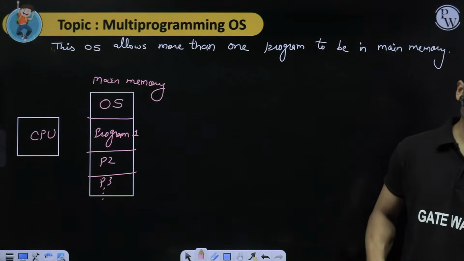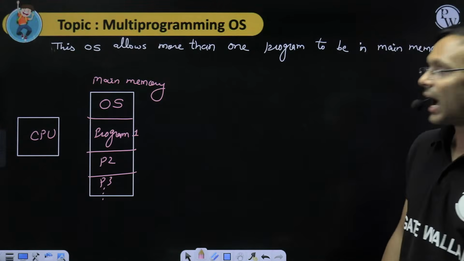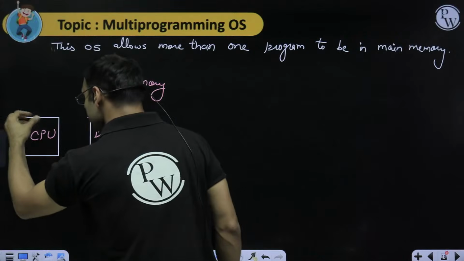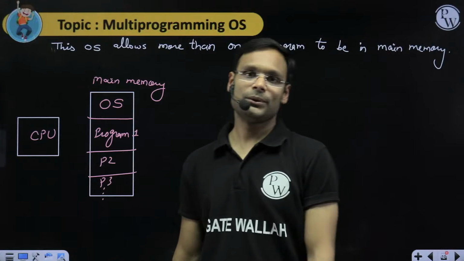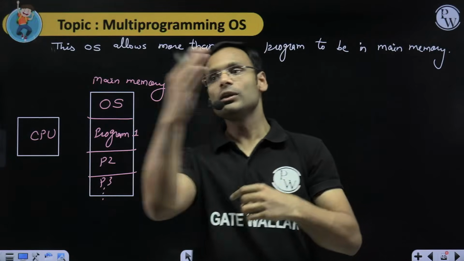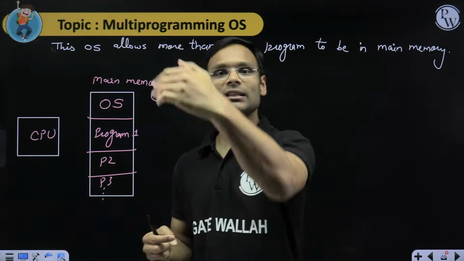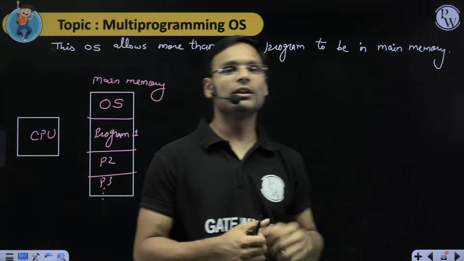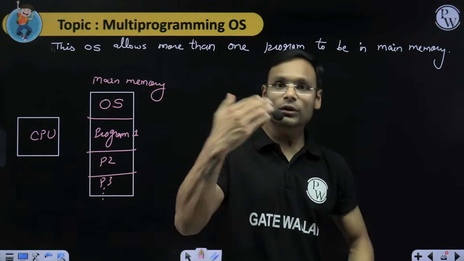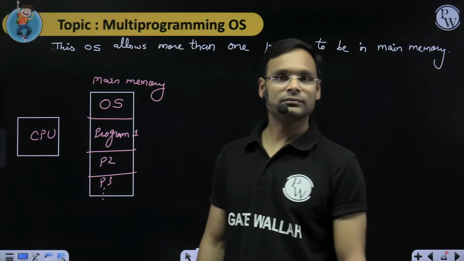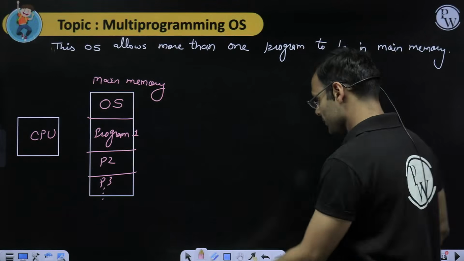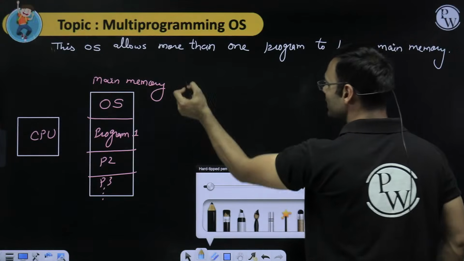How does CPU utilization increase? If program 1 leaves the CPU for IO, then the P2 program will run on the CPU. If P2 also leaves the CPU and uses other IO, then the P3 program will utilize the CPU. So the more programs, the more utilization of the CPU. Multi-programming OS. So can I write this?